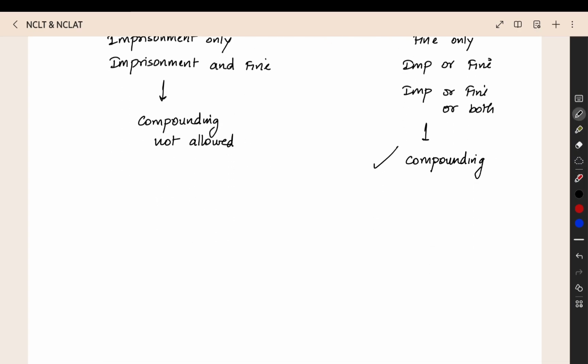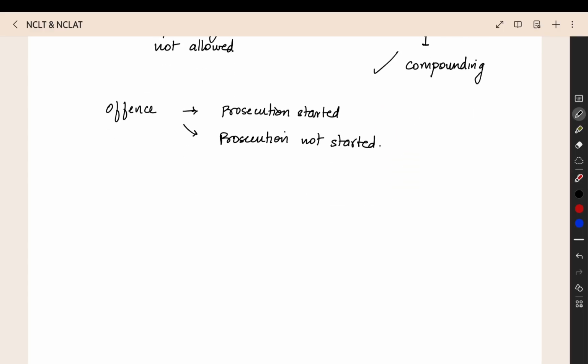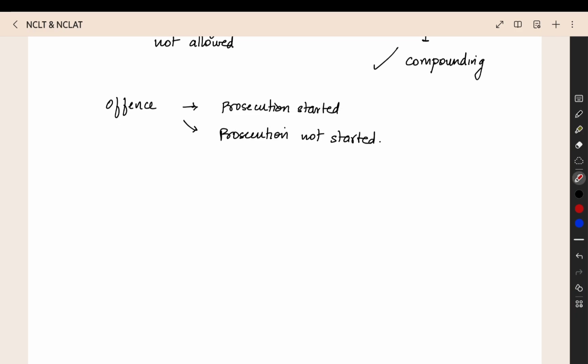What is the meaning of compounding? There is an offence. There may be two stages: either prosecution started, like the case started, or prosecution not started. An offence is going on, prosecution started or not started. Now you want to drop the case. You want the government to drop the case. I will give you the money, just drop the case. Do not start any other case on this particular matter. On this particular violation, do not conduct the proceedings.